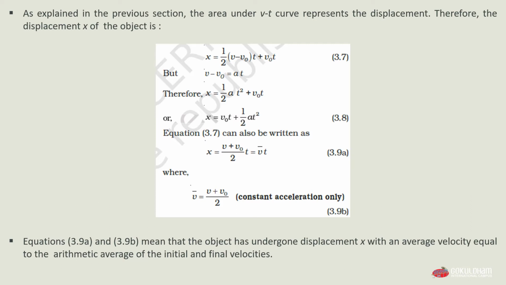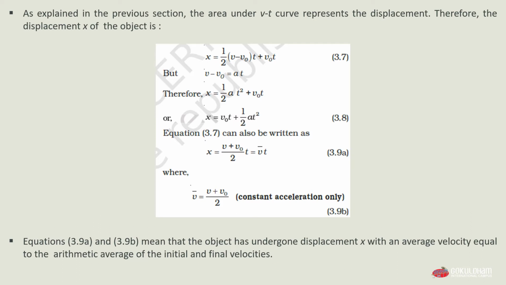Here v bar equals (v plus v0) divided by 2, which holds for constant acceleration only. That is our equation 3.9b. Now equations 3.9a and 3.9b mean that the object has undergone displacement x with an average velocity that is equal to the arithmetic average of the initial and the final velocities.